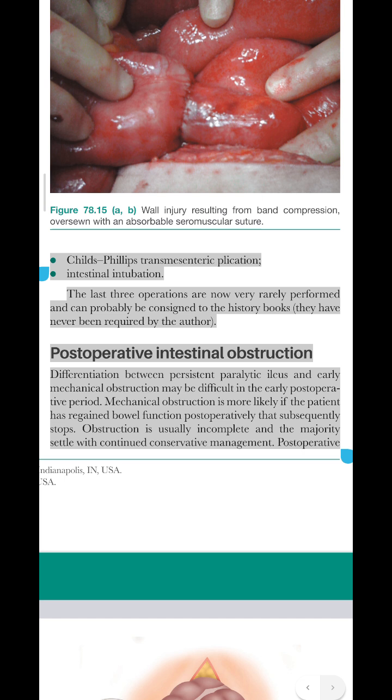The last three operations are now very rarely performed, and can probably be consigned to the history books. They have never been required by the author.